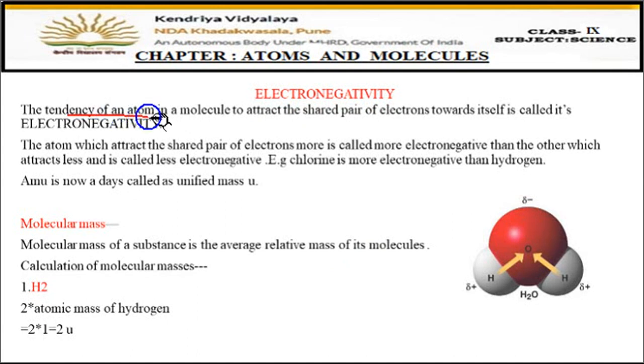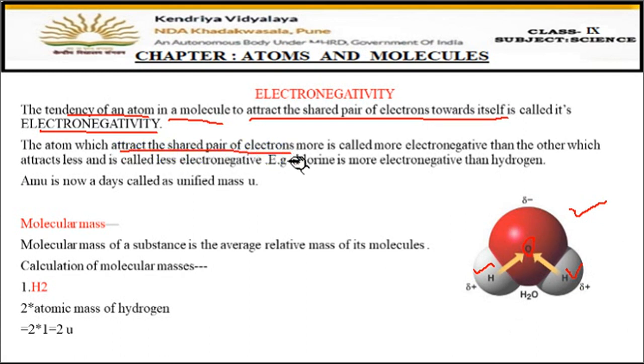The tendency of an atom in a molecule to attract the shared pair of electrons towards itself is called its electronegativity, right? Suppose I give you one example of water. Here you can see one oxygen atom is present and two hydrogen atoms are present. The atom which can attract the shared pairs of electrons towards itself is more electronegative.